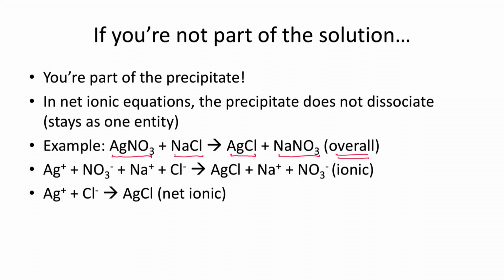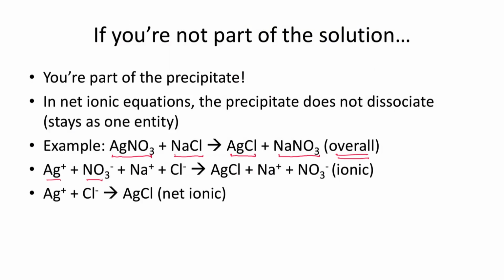But if you could zoom in and see what these little things look like in solution, they break apart and dissociate. So the silver nitrate would really form silver ions and nitrate ions, and the sodium chloride would form sodium ions and chloride ions. They're going to dissociate completely: Ag+, NO3-, Na+, Cl-. The AgCl is a precipitate. This doesn't dissolve, it stays together, so I'm going to keep it AgCl. Sodium nitrate, according to solubility rules, should also dissolve in water, so this is going to form sodium ions and nitrate ions.